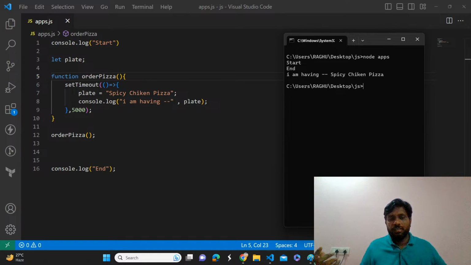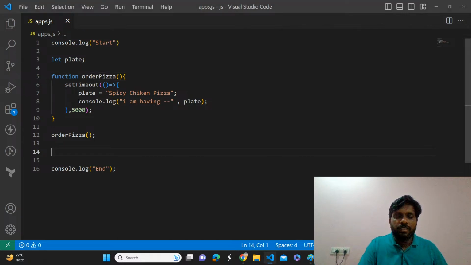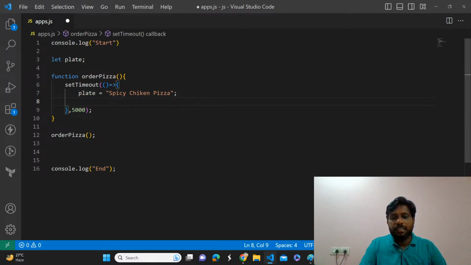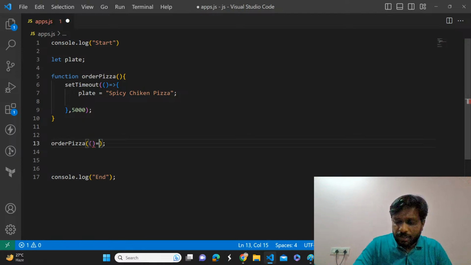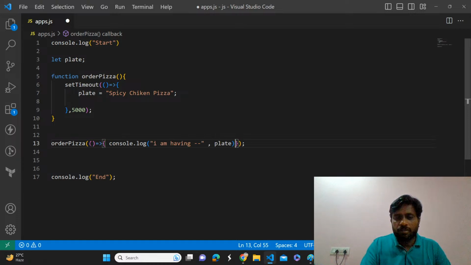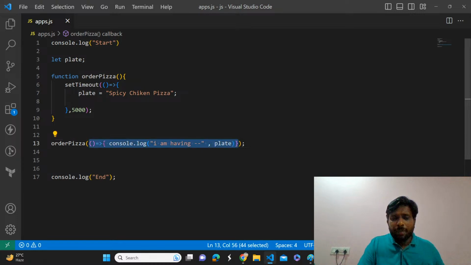That's fantastic. But instead of executing directly, I'm creating another function. Previously I created the function outside. Now I can pass the callback function directly. Is it correct or wrong? Correct, sir, because I can pass a function as an argument to another function.